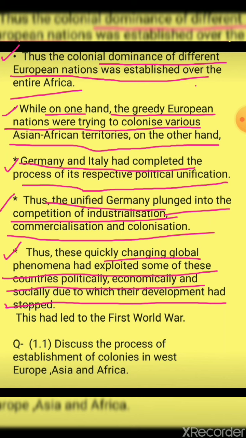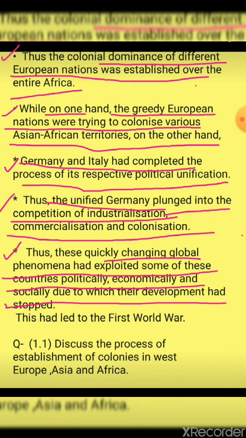The whole environment was changed by the step taken by Germany, and that led to total exploitation of these countries. Politically it was totally destroyed, economically it was totally destroyed, and socially it was totally destroyed.